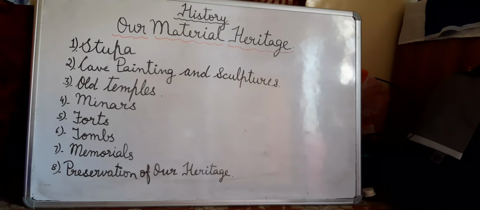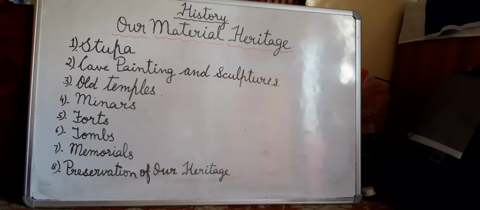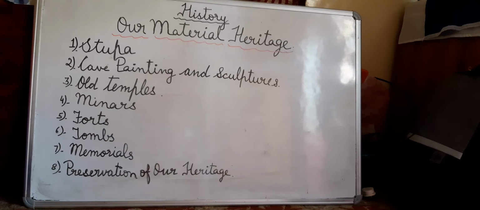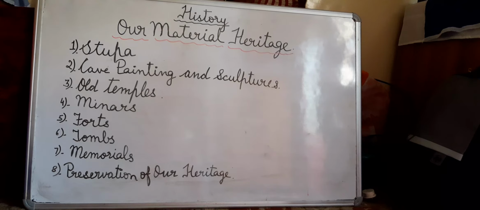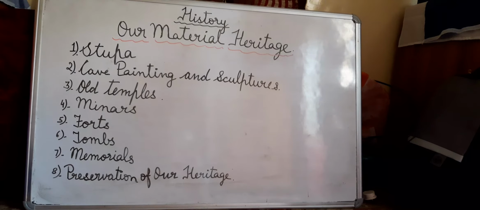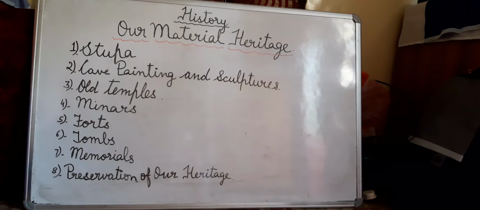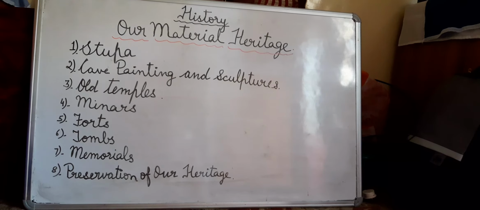Now we come to forts. The kings in olden times made forts to protect their capital city and territory. The fort of Fatehpur Sikri near Agra was built by the Mughal Emperor Akbar. It is constructed primarily of red sandstone. Built by the Mughal Emperor Shah Jahan on the bank of river Yamuna in the 17th century, the Red Fort or Lal Killa is a testimony of India's great architectural heritage. Every year, the Prime Minister addresses the nation from the Red Fort on Independence Day. All of you must have seen, isn't it children?